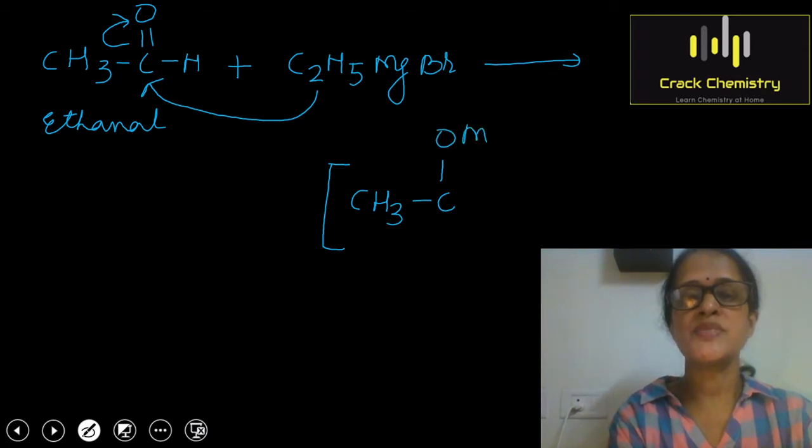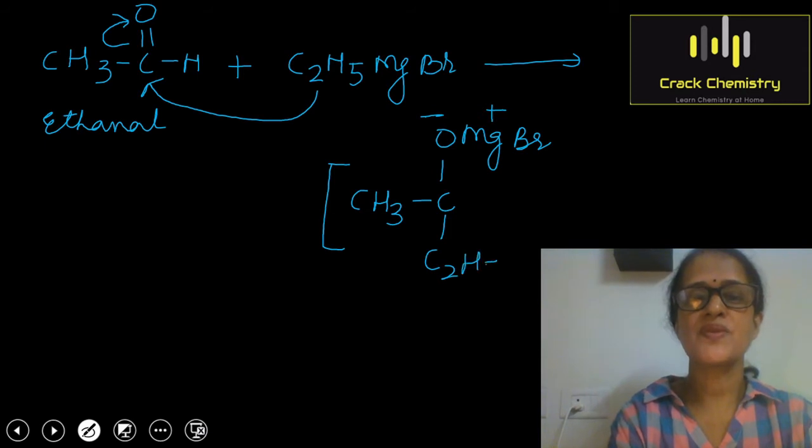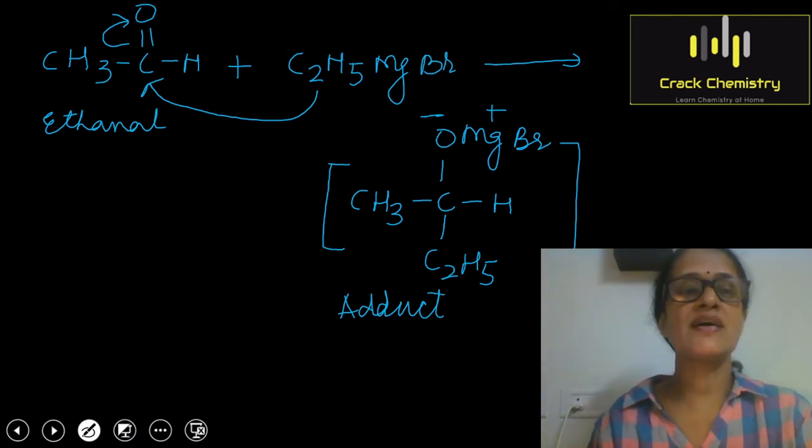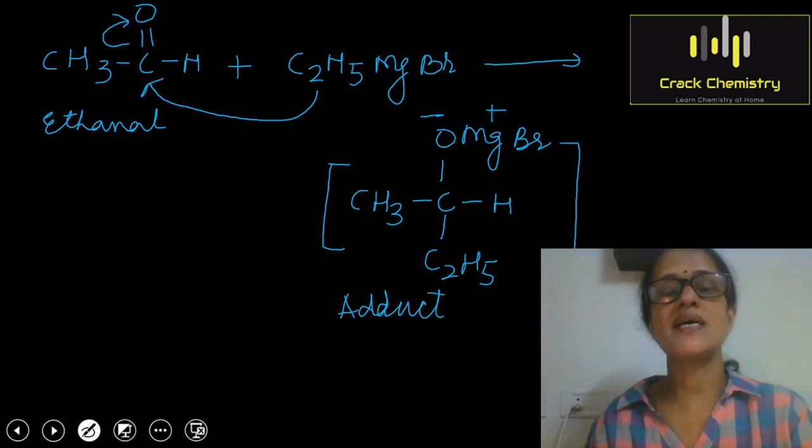On O, MgBr will be attached, and on the carbon the C2H5 group will attach, and on this carbon hydrogen was already present. So this is an adduct which is formed during the nucleophilic attack of Grignard reagent on the carbonyl carbon.